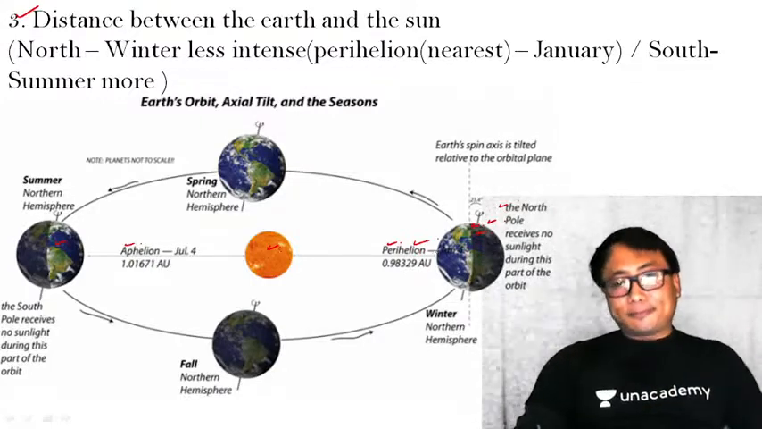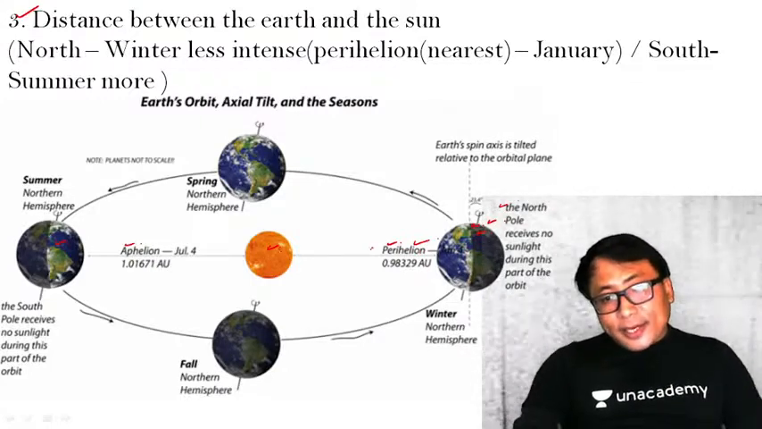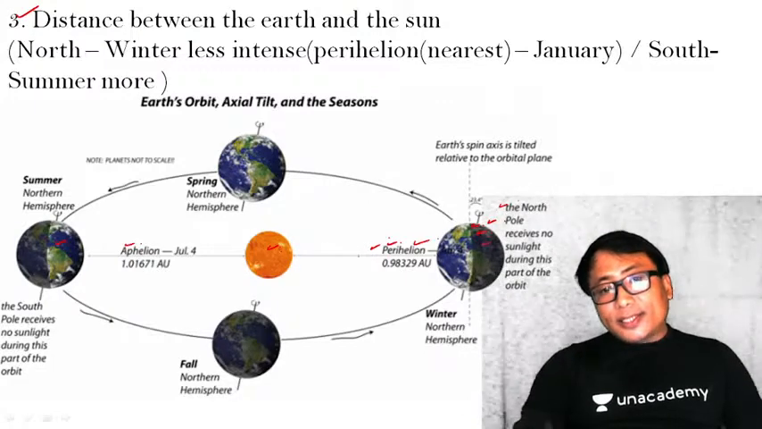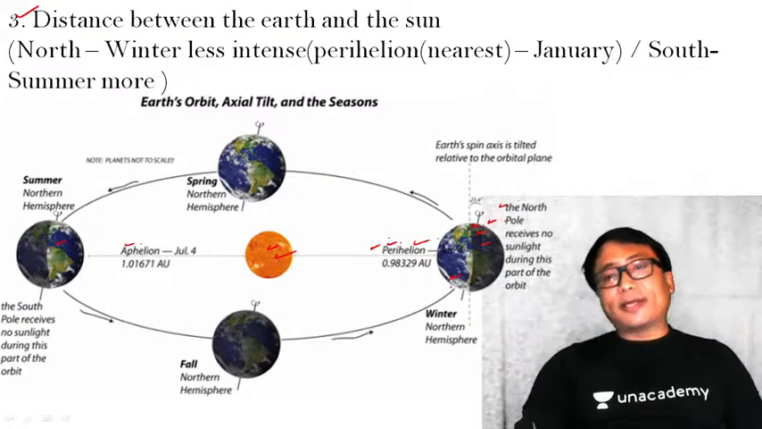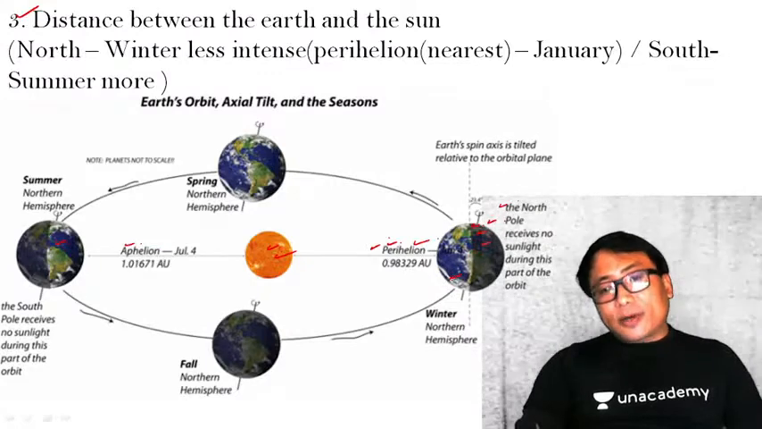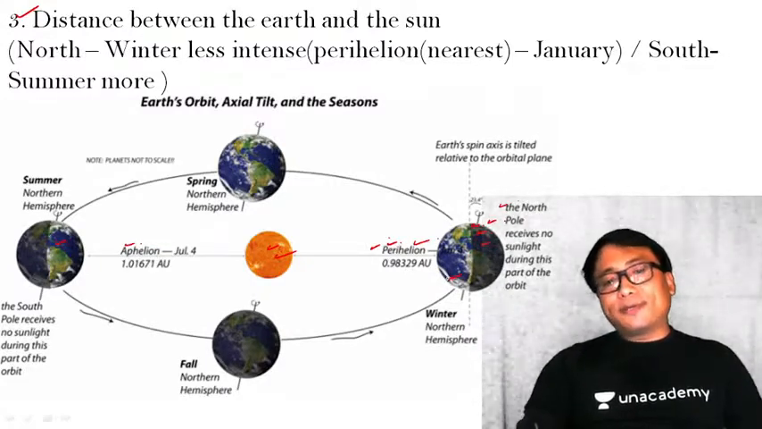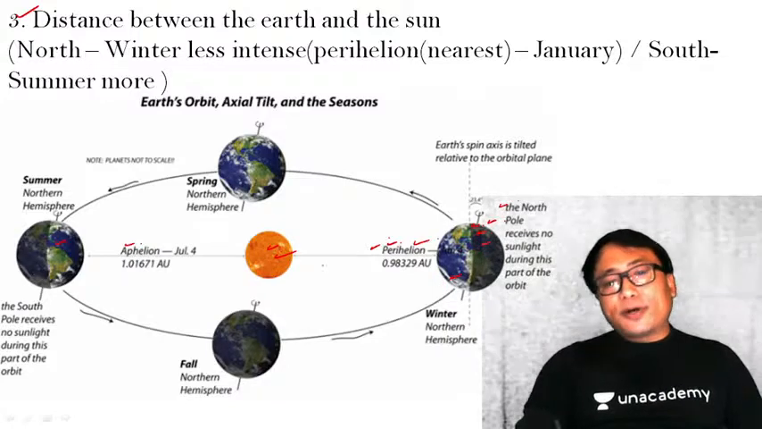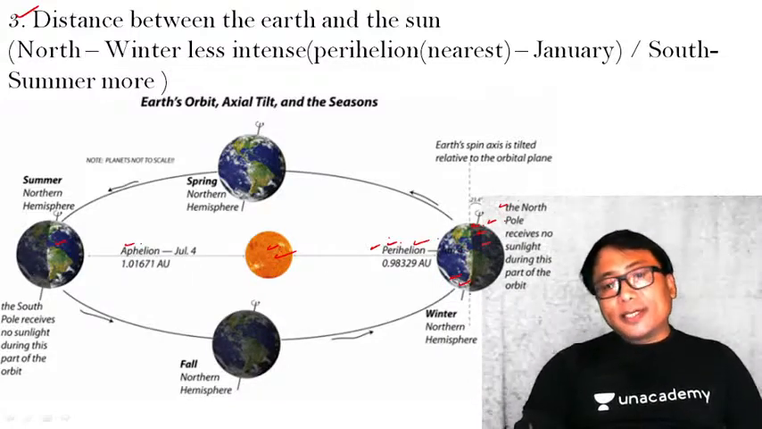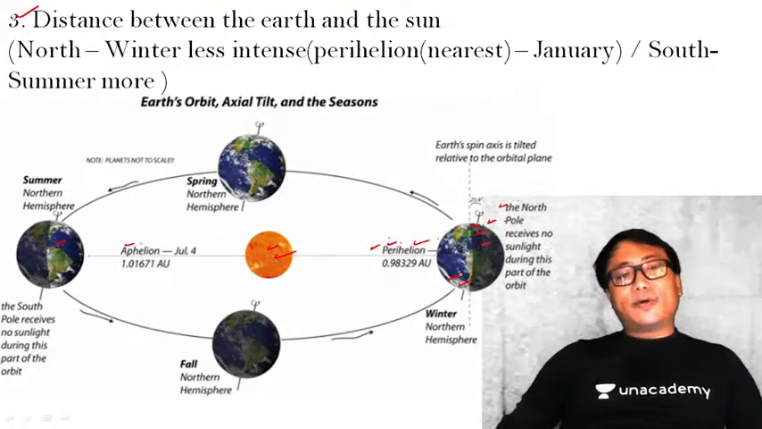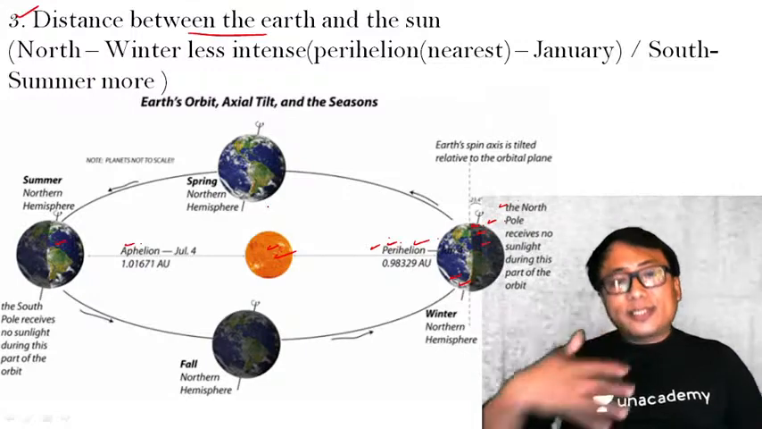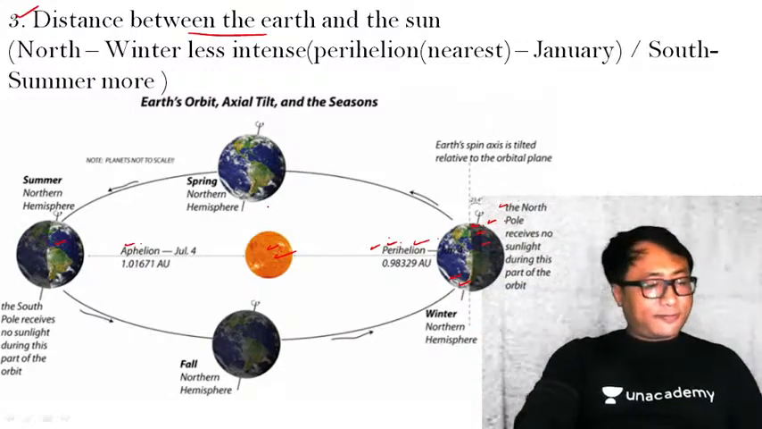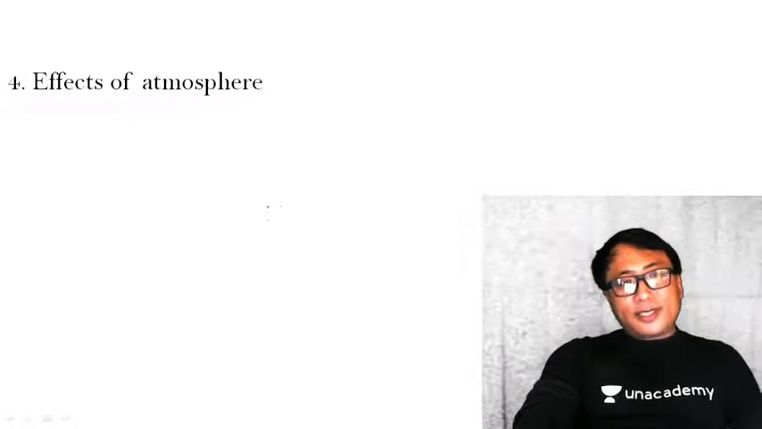On the other hand, you see, in this perihelion, when the earth is nearest to the sun, the southern hemisphere is having a summer. Therefore, the summer in the southern hemisphere as compared to the northern hemisphere is more intense, because the summer in the southern hemisphere occurs when the earth is nearest to the sun. That is the effect of distance between the earth and the sun influencing the insolation of the earth's surface, the sun insolation. I hope that is clear.